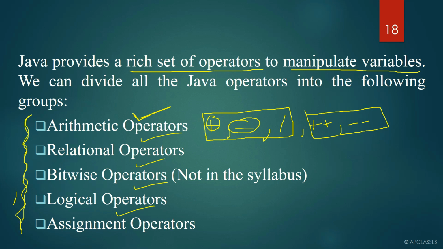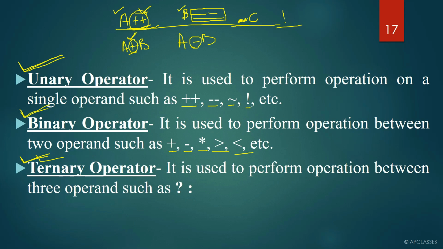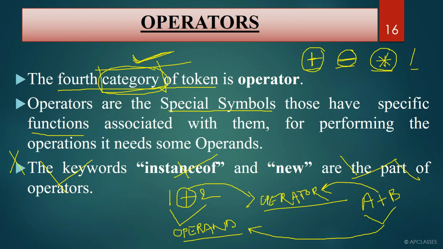Here you can see these many types of operators we have. But these operators can be further classified, or you can say these operators will come under unary, binary or ternary. So if a question comes, what is an operator? You have to write the definition: operators are special symbols that have specific functions associated with them. For performing the operation, it needs some operands. That's all, you have to write this much.